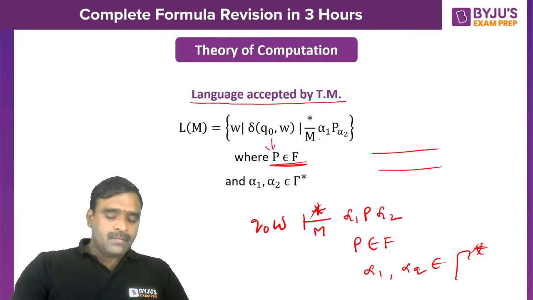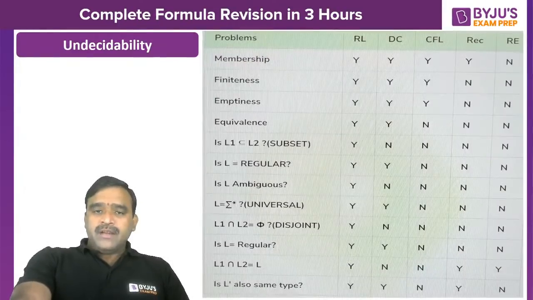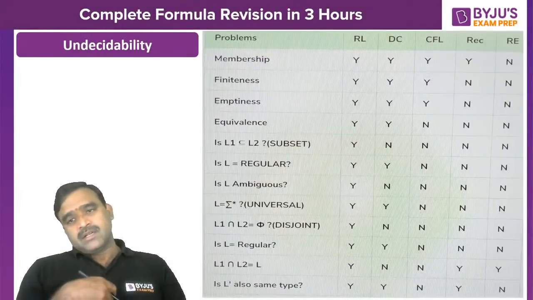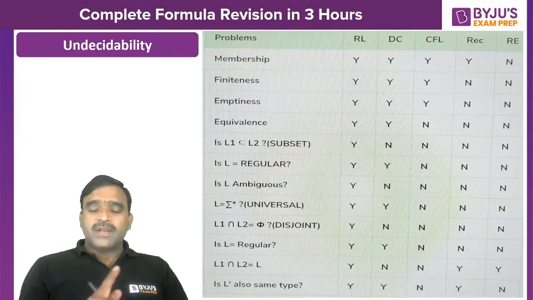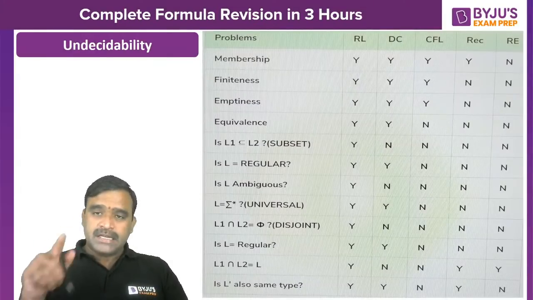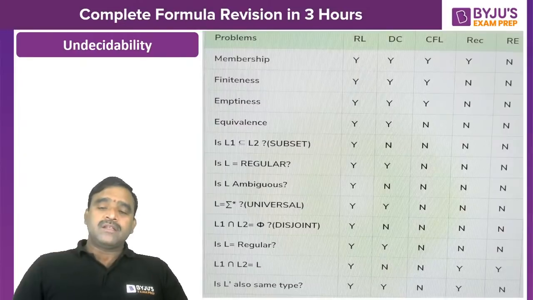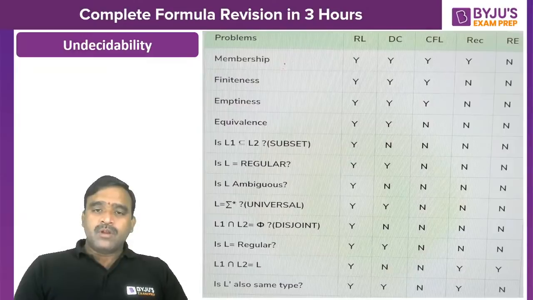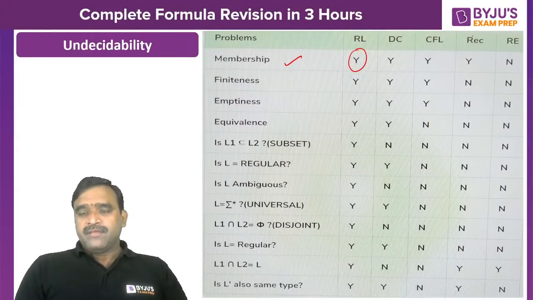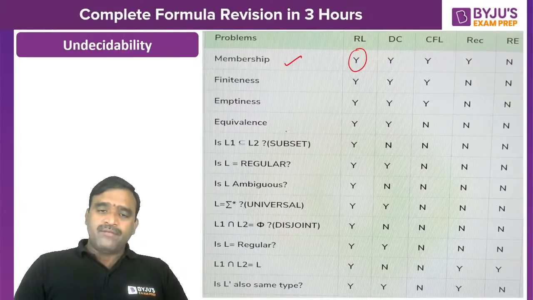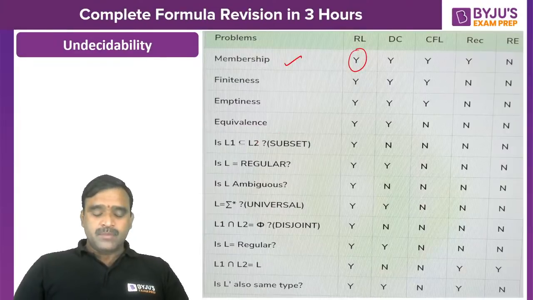Okay. Now, for undecidability, this chart, I have briefly described in many other classes also. Definitely one question will come in undecidability, either for 1 mark or for 2 marks. For any type of question, if you can memorize or understand this chart, you can easily answer the questions. In the membership problem, Y means decidable and N means undecidable, not decidable. For DCFL, CFL, recursive and recursively enumerable sets, for every question, whether it is decidable or not is mentioned here. You can just have a look at this before going to the examination.